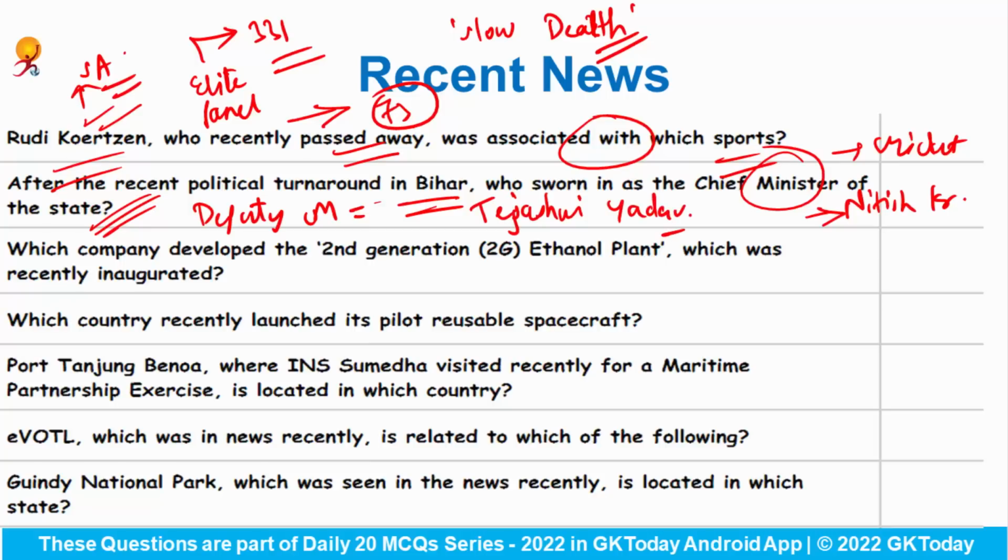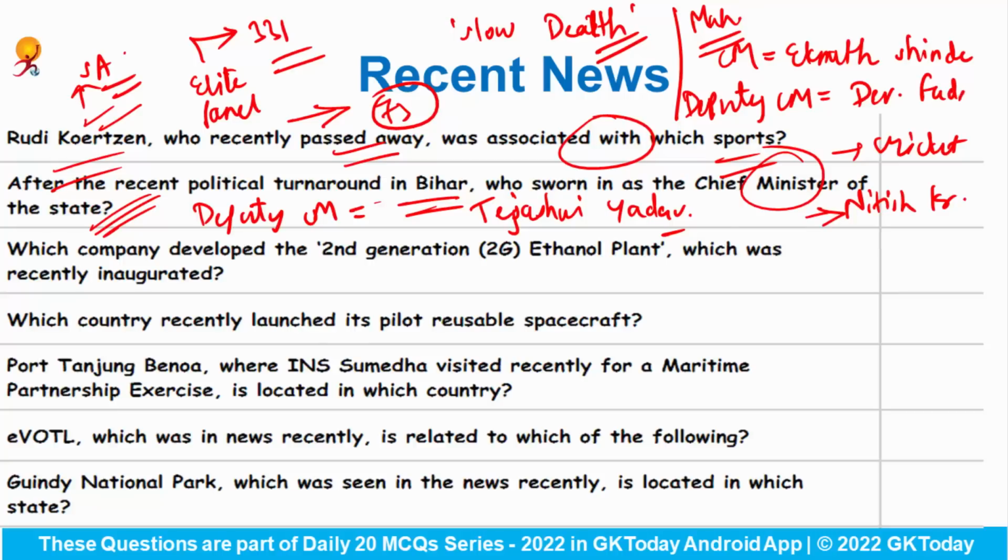And if we talk about the state Maharashtra, then who is the Chief Minister of Maharashtra? This is Eknath Shinde, who has been recently appointed, and the Deputy Chief Minister is Devendra Fadnavis, right? Don't forget that Rahul Narvekar has been elected as the Speaker of Maharashtra Legislative Assembly, and he is the youngest Speaker of India.